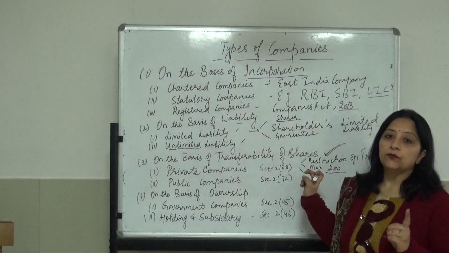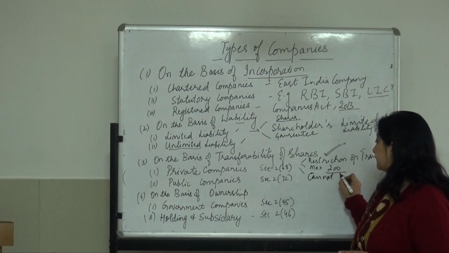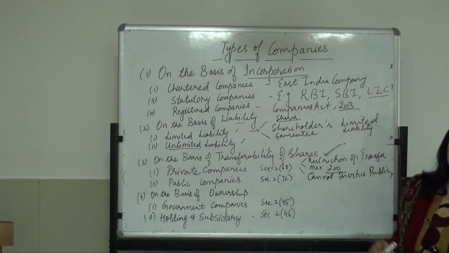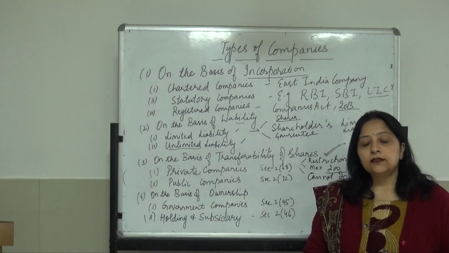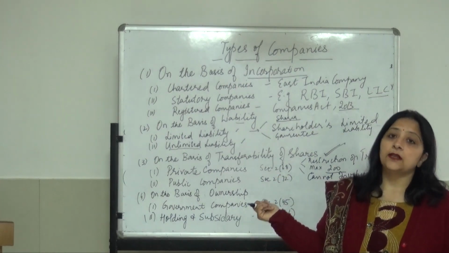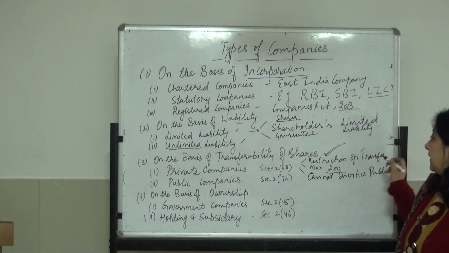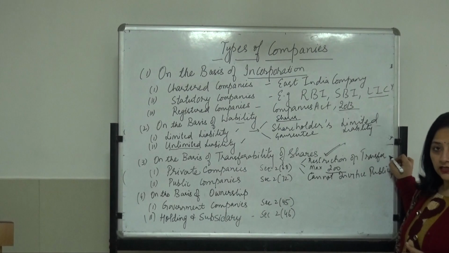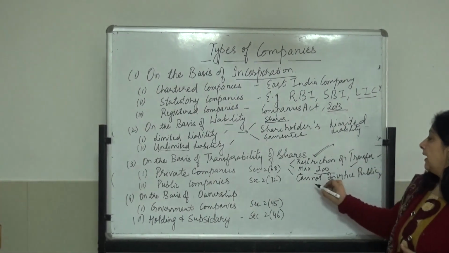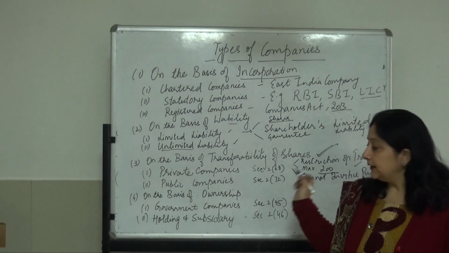And the third and the most important restriction is they cannot invite public to subscribe to its share, right? So the articles of a private company, or you can say this is the definition of a private company, that a private company should have these three features. It restricts members to transfer its shares, maximum number of members is limited to 200, and it cannot invite public to buy its shares, right?